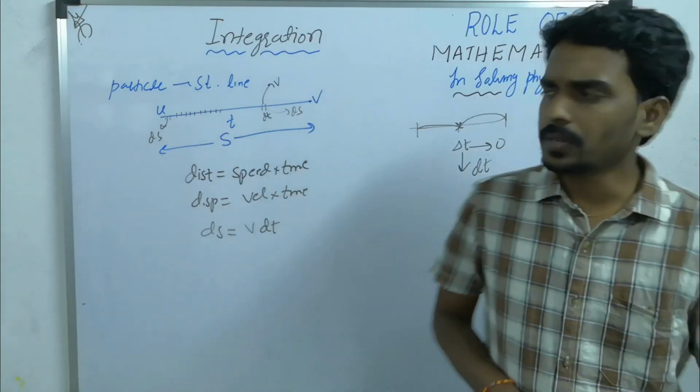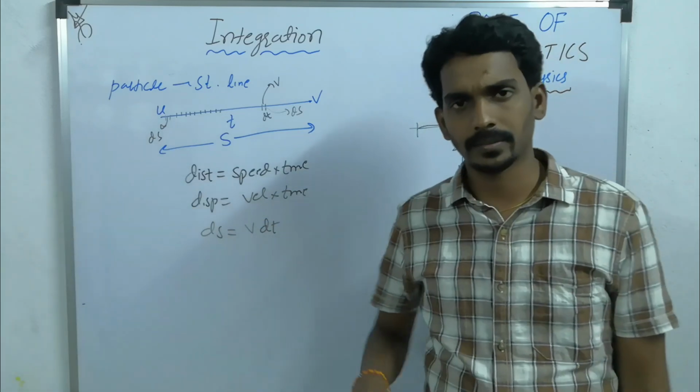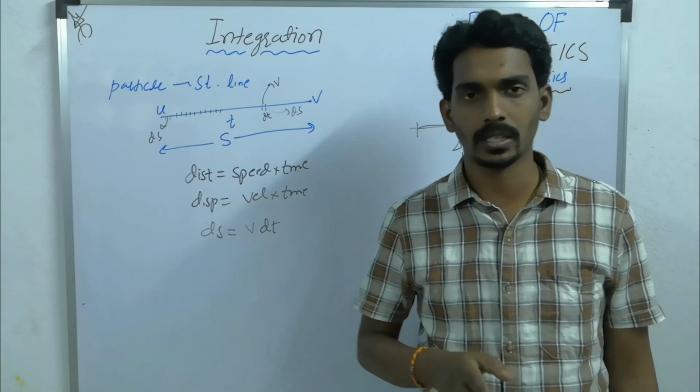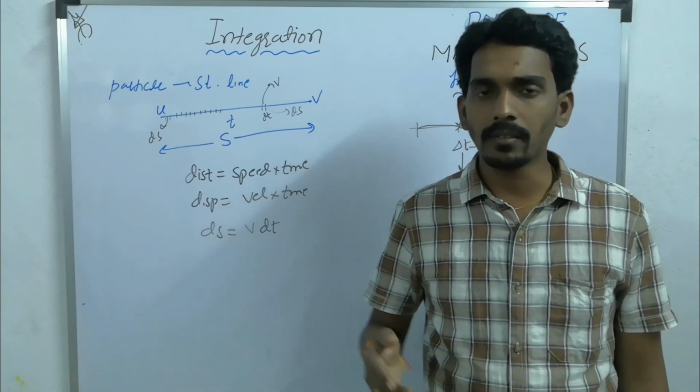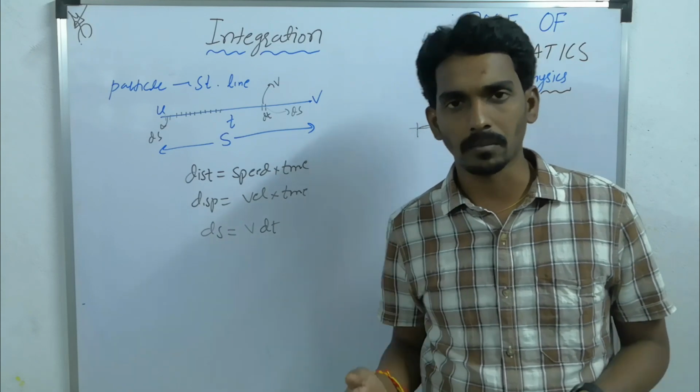As we don't have the direct formula for the total displacement, I told you very clearly, they will ask you to find one quantity and you don't have any support from the direct formulas.